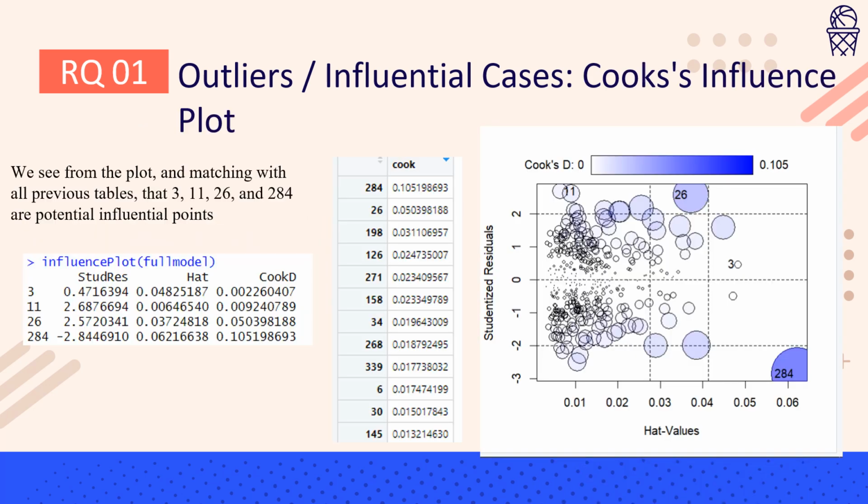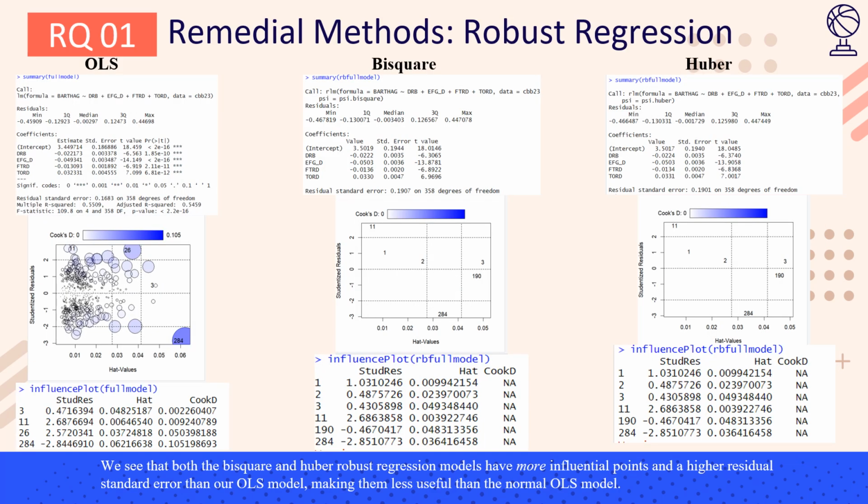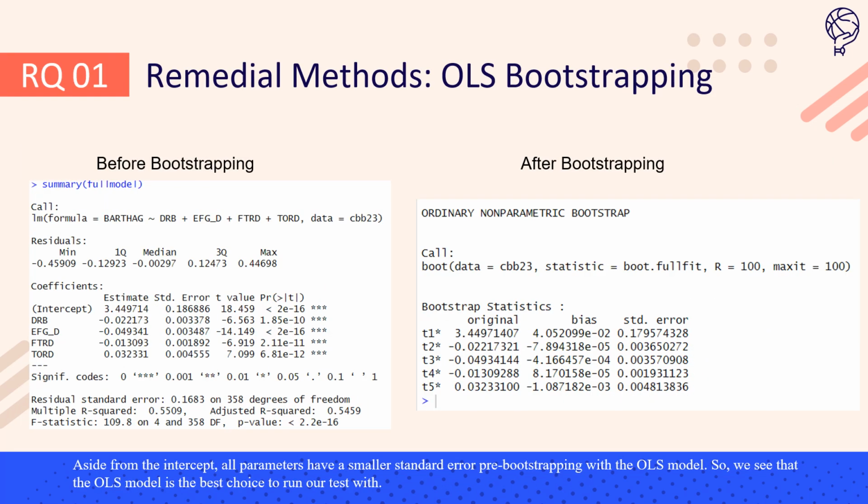However, when we look at the Cook's distance values, none of them even came close to the cutoff value of 0.33. However, the influence plot told a different story, with 4 potential values being identified as influential points. So, to remedy this, I attempted both the bi-square and the Huber methods of robust regression, but both of them resulted in a higher amount of influential points and higher standard error than the OLS model. So next, I attempted to bootstrap the OLS model, but again, this resulted in a higher standard error, giving us a less precise model than the one we started with.